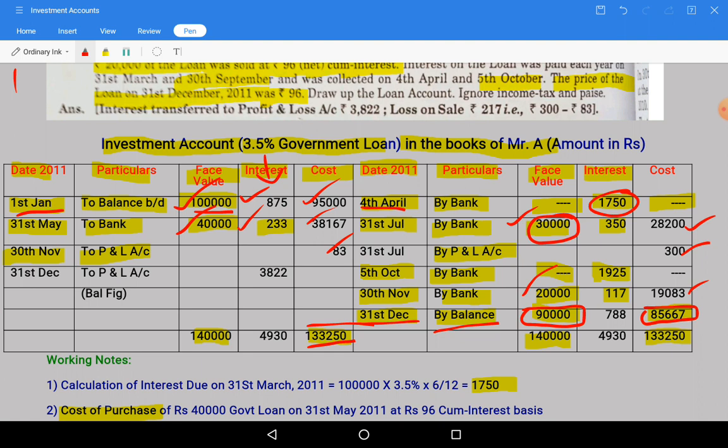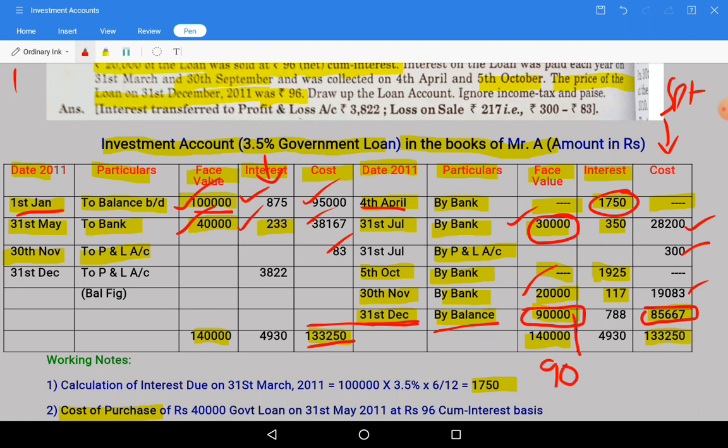But as it is on 31st December and interest is due on September and March, after September till 31st December, how many months are there? After September, October, November, December. 3 months. For 3 months period on this 90,000 we need to calculate interest. On the 90,000 we need to calculate interest.